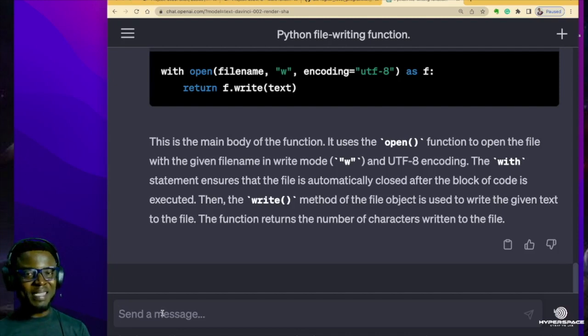The reason why ChatGPT is able to do all these is that it has an aspect of its programming called the Codex. The Codex is able to understand code and then write code. This is a very wonderful aspect of ChatGPT that allows developers to refactor code. So, okay, let me tell ChatGPT to optimize this code for me.